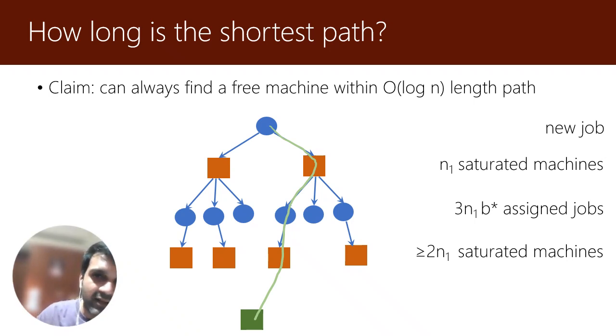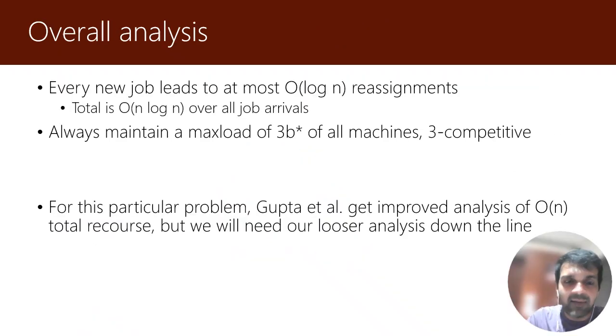And so we can change our assignment in this manner. The new job goes to this orange machine. The first orange machine in this path undoes its assignment to that circle because that's a backward arc, and so on and so forth. So our total number of swaps for every new arrival is order log n. And we can always maintain a maximum load of 3 B star. So that's a 3 competitive algorithm with a total recourse of order n log n.